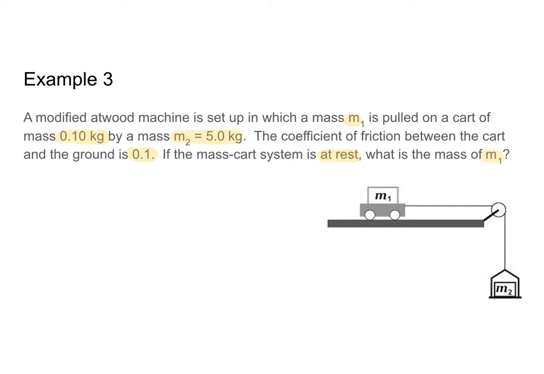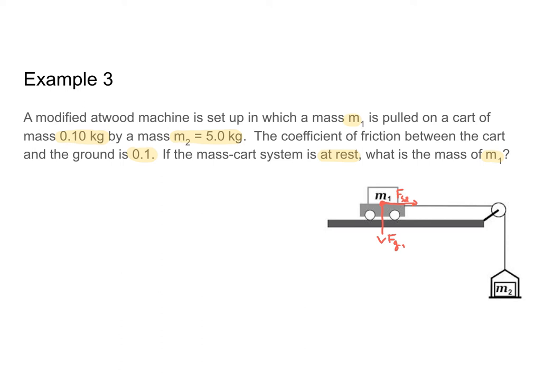So let's go ahead. We're going to draw a free body diagram for my mass M1, since that's where our friction is relevant. So I know that my mass M1 has a force of gravity acting on it, Fg. Next, I know that it's being pulled to the right by the gravitational force of mass 2. So I'm going to call that Fg2. This can be Fg1.